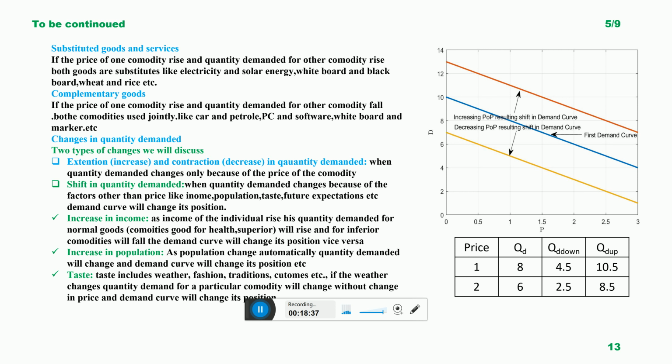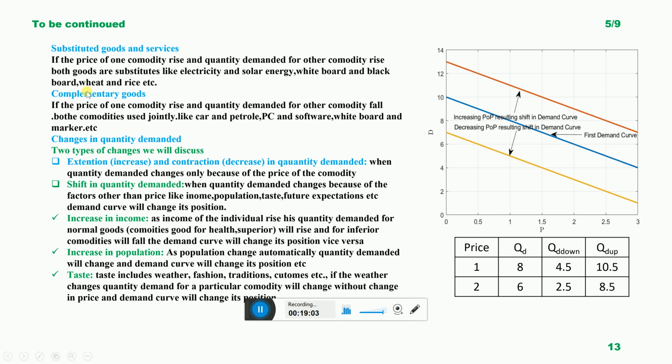So here the price of blackboard does not change, but because of the increase in the price of whiteboard, the people switch to the blackboard. The price of blackboard is the same. The people switch to the blackboard, and the quantity demanded for the blackboard also increases. So demand changes because of a change in the prices of substitute goods.